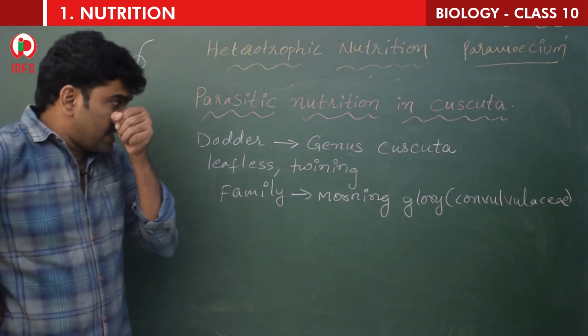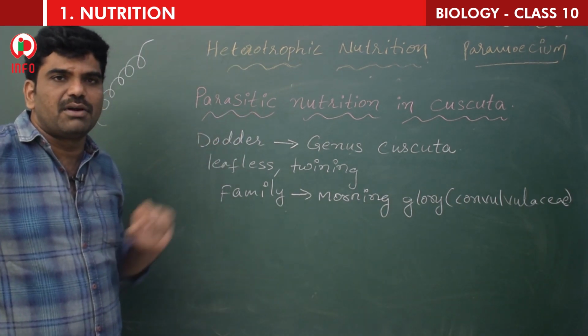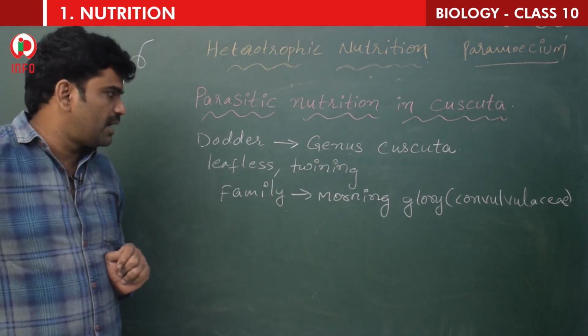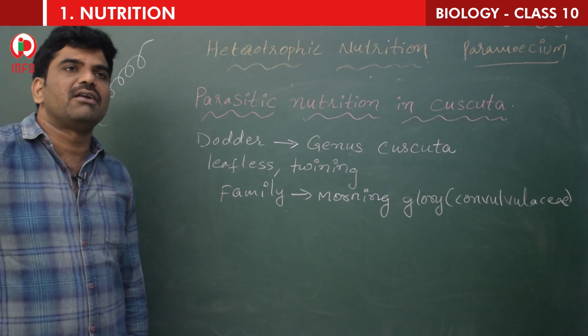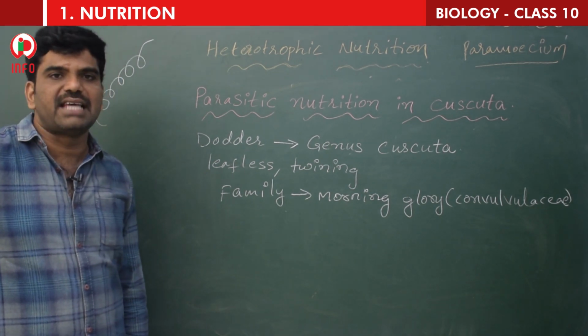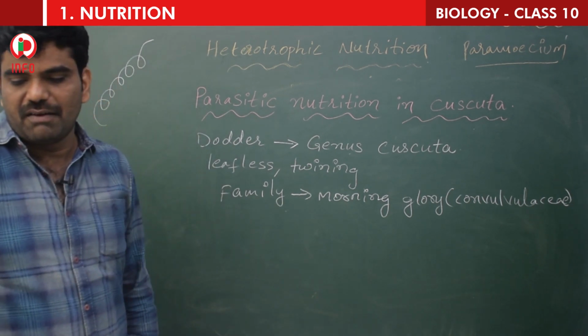So once again I repeat, parasitic nutrition in Cuscuta, the dodder plant, is an example. It belongs to the genus Cuscuta. It is a leafless twining plant belonging to the morning glory family, which is Convolvulaceae.